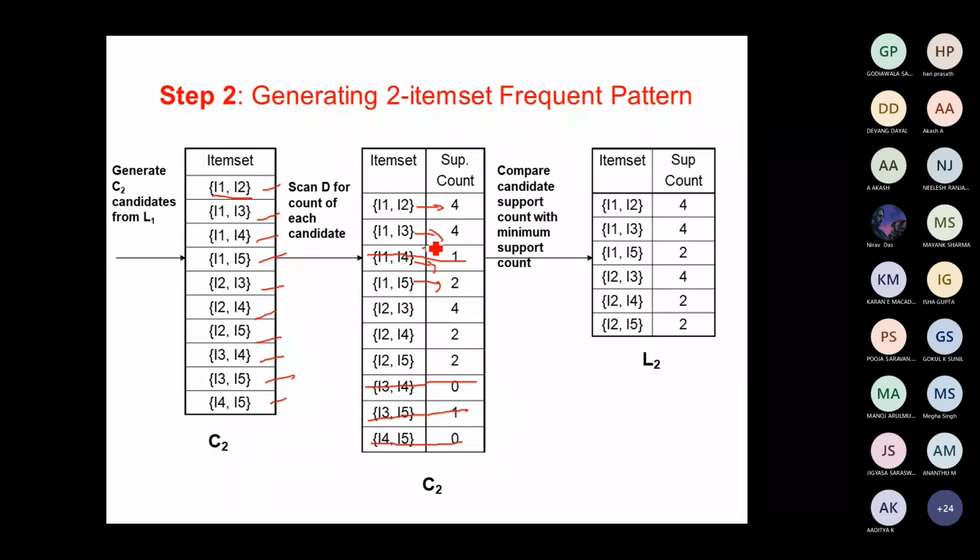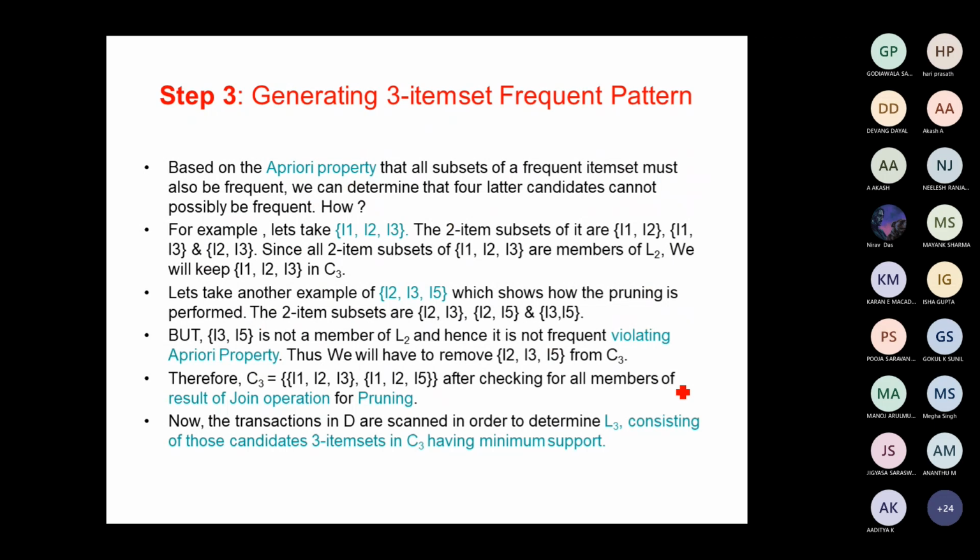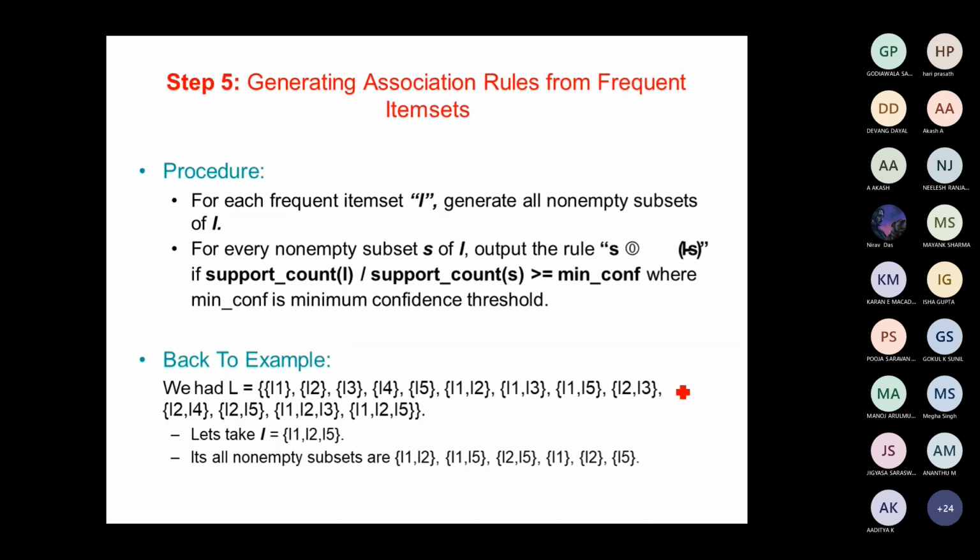So now, filtering out the remaining transactions, we get a new 2 item set frequent pattern. All these item sets are going to be satisfying the minimum support. Now the next step is we have to generate the 3 item sets. They have given some steps which are going to be the theoretical part. I'm just giving you the steps which are involved here.